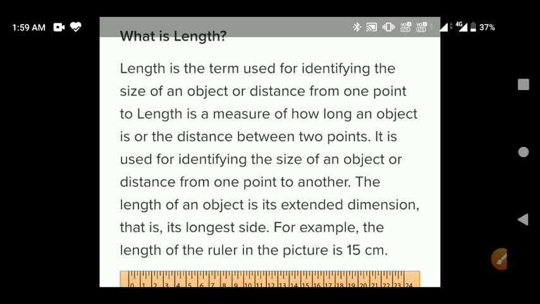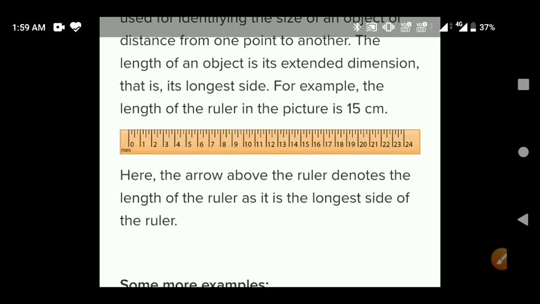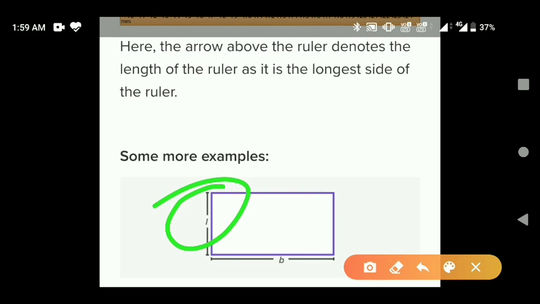Here we have one small scale in mm and centimeter, 1 2 3 4 5 6. There are different indications in mm and centimeter. This is the length.